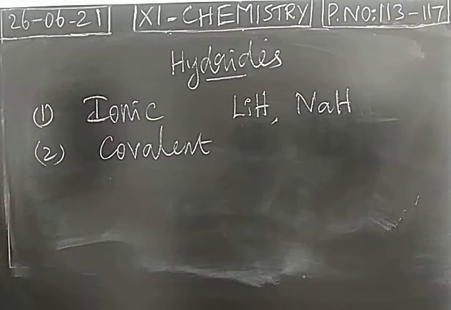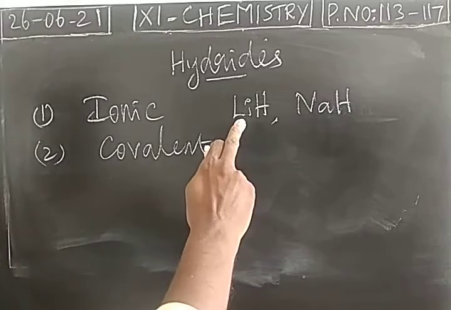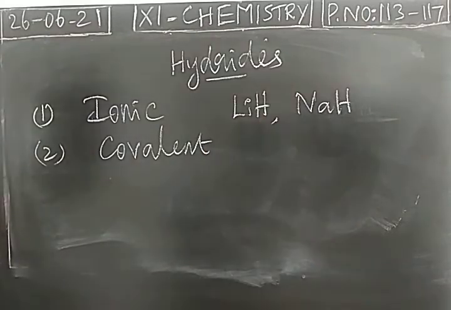So these metals are electropositive in nature. They have the tendency of losing the electron. Both alkali metals and alkaline earth metals do not have the tendency of accepting electrons. So alkali metals like lithium, sodium, then calcium, have very low electronegativity. The electronegativity value is lesser than that of hydrogen, so they form ionic hydrides.